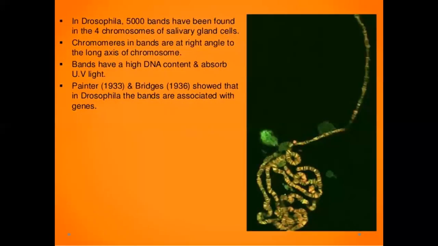In Drosophila, 5,000 bands have been found in the 4 chromosomes of salivary gland cells. Chromomeres in bands are at right angles to the long axis of the chromosomes. Bands have a high DNA content and absorb UV light. Painter in 1933 and Bridges in 1936 showed that in Drosophila the bands are associated with genes.